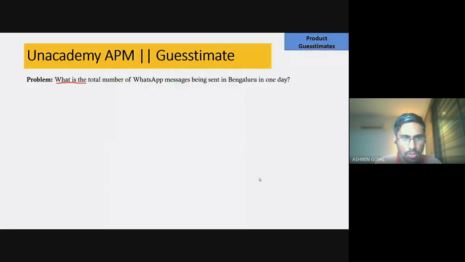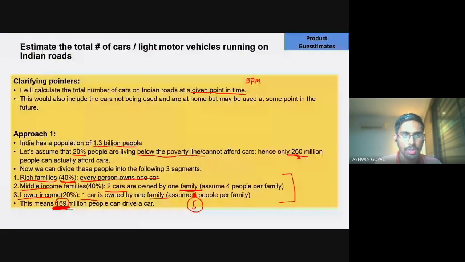You should ask this question separately and make sure whether you need to take these cabs into account or not. Here I think you should, because you are talking about the light motor vehicles running on Indian roads, right?